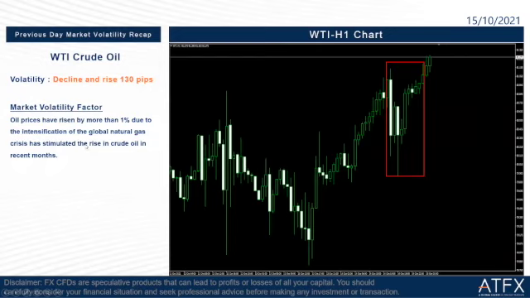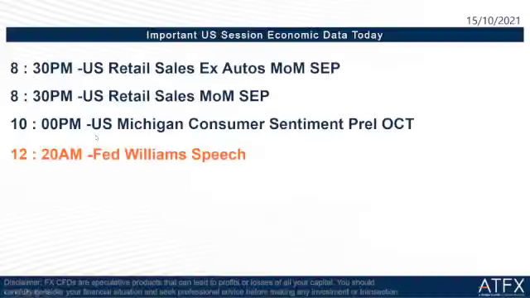Okay, so we go to the next part of our daily briefing today. When it comes to the US session tonight, we have to focus on this important economic data. There are three important economic data tonight. We have to focus on 12:20 a.m., I mean in the midnight tonight. There will be a Fed Williams speech tonight. So please remind your clients to take note of this time and this hour too.